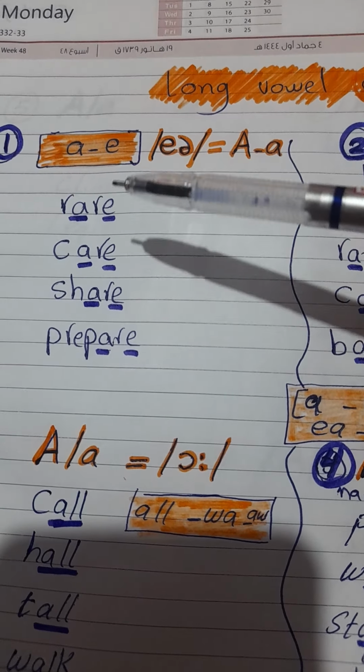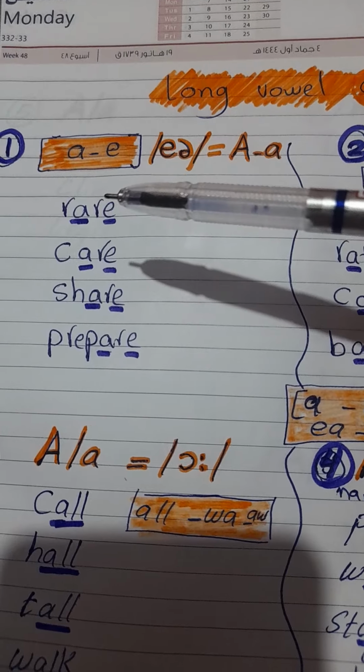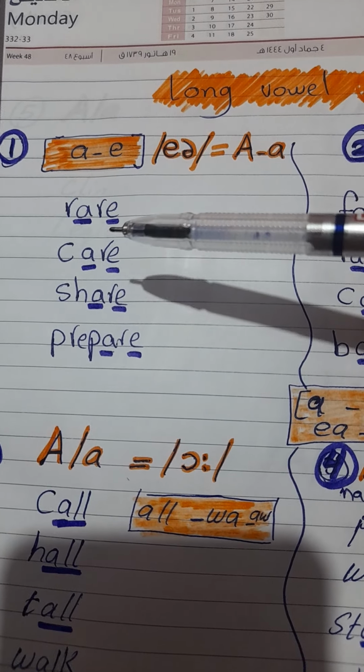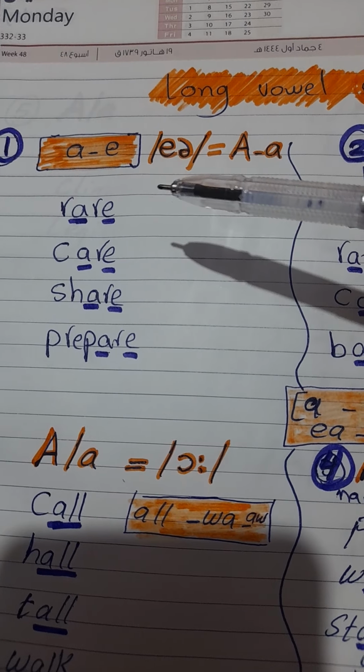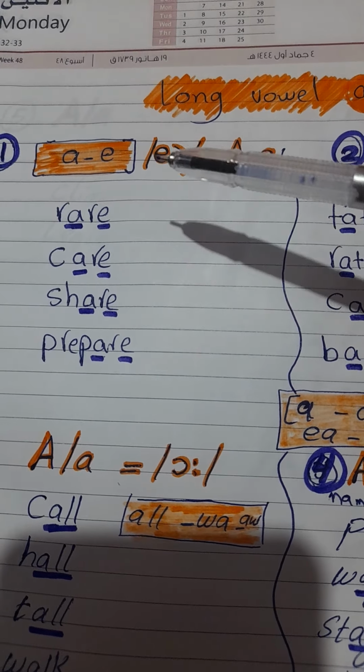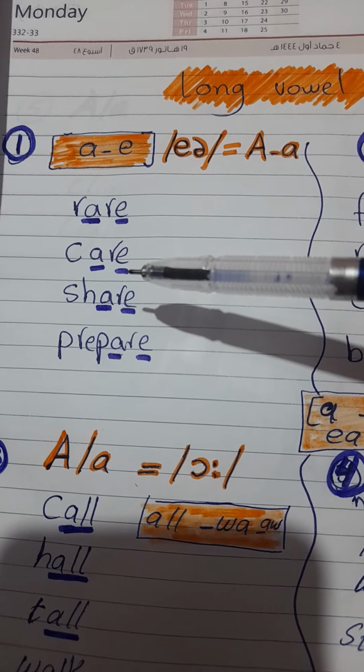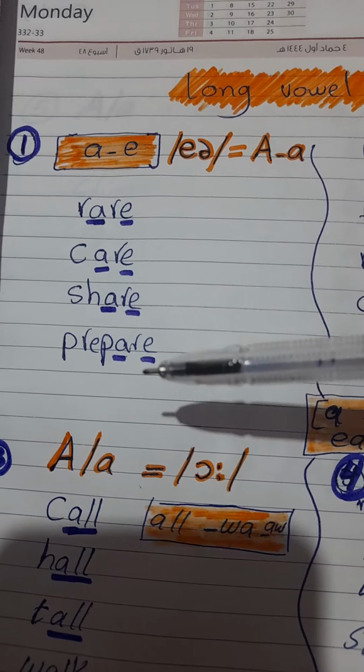And notice here that all of these words have the letters A and E, so we pronounce all of them air, okay? As in rare, care, share, prepare.